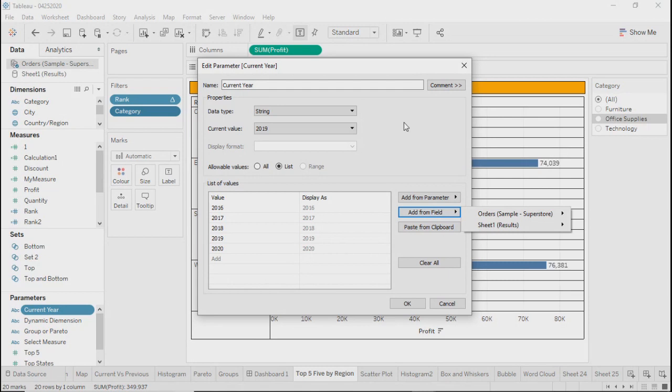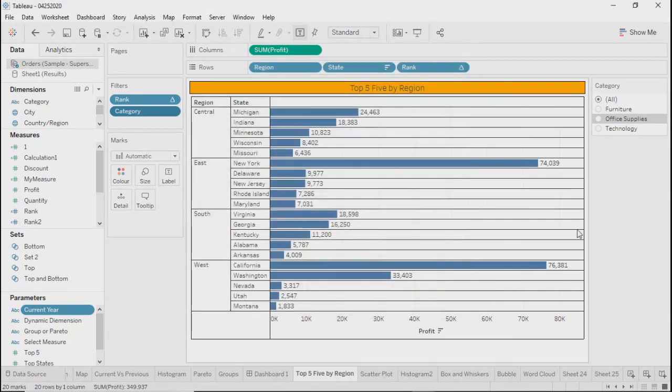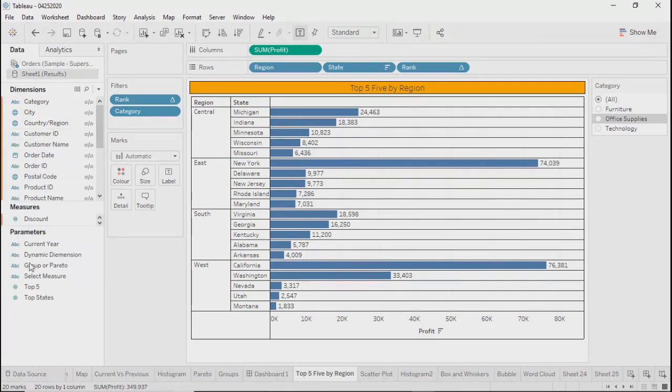That's why, as you might have seen, all the parameters we have created so far, we have given our own values over here, right? So just to repeat it, sets, calculated fields and groups will be applicable to that particular data source, but parameters will be applicable to the complete workbook.